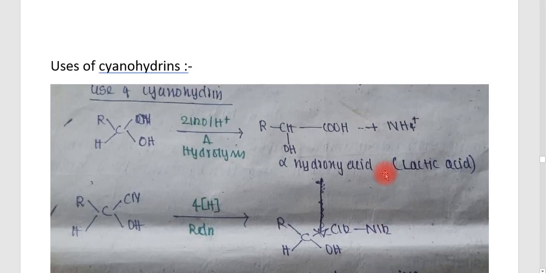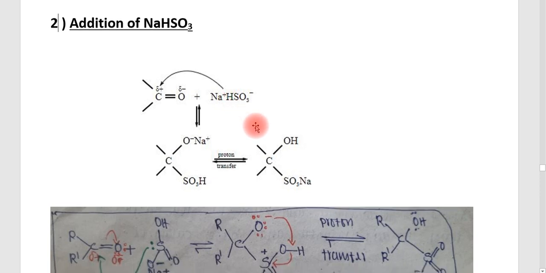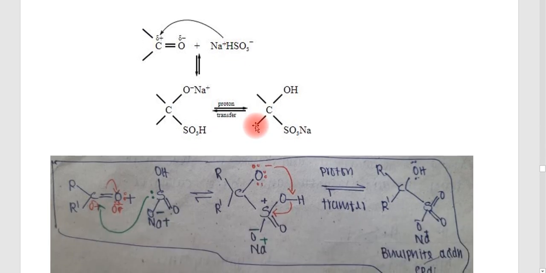Next, the second one is the addition of sodium bisulfite. In this nucleophilic addition, the nucleophile is HSO3 minus, since NaHSO3 splits into Na plus and HSO3 minus, and a bisulfite addition product is formed. Here the carbonyl carbon is attached to the O minus and to Na plus and SO3H.